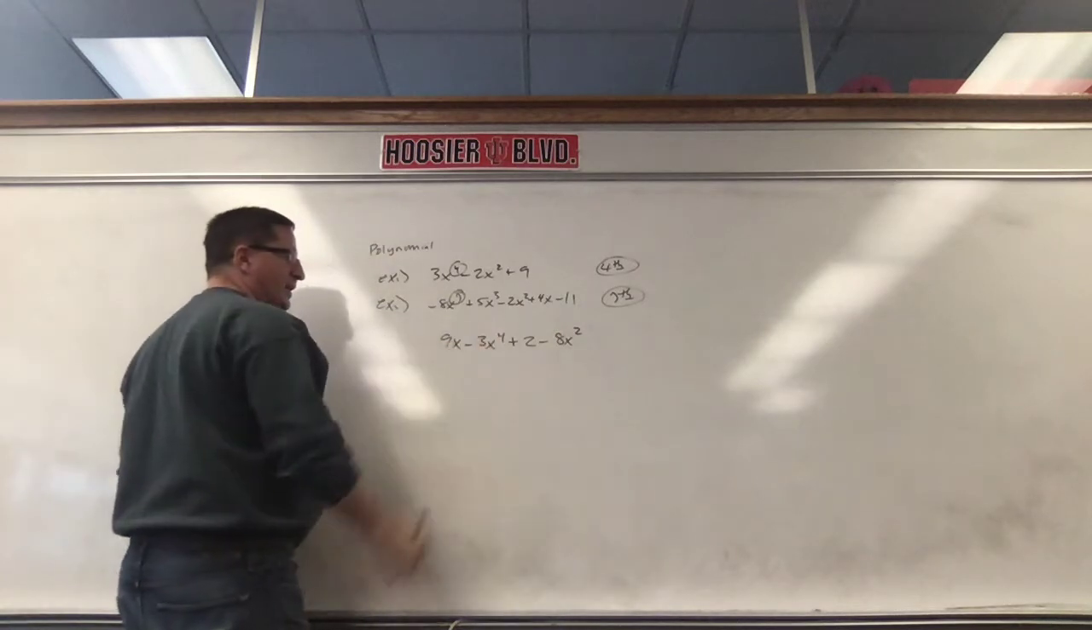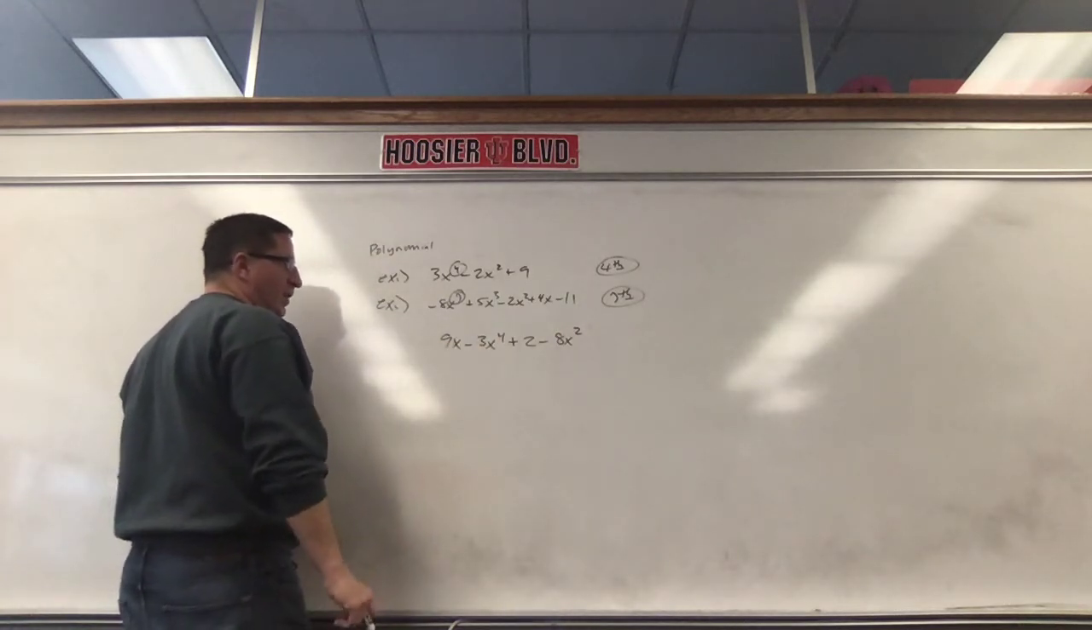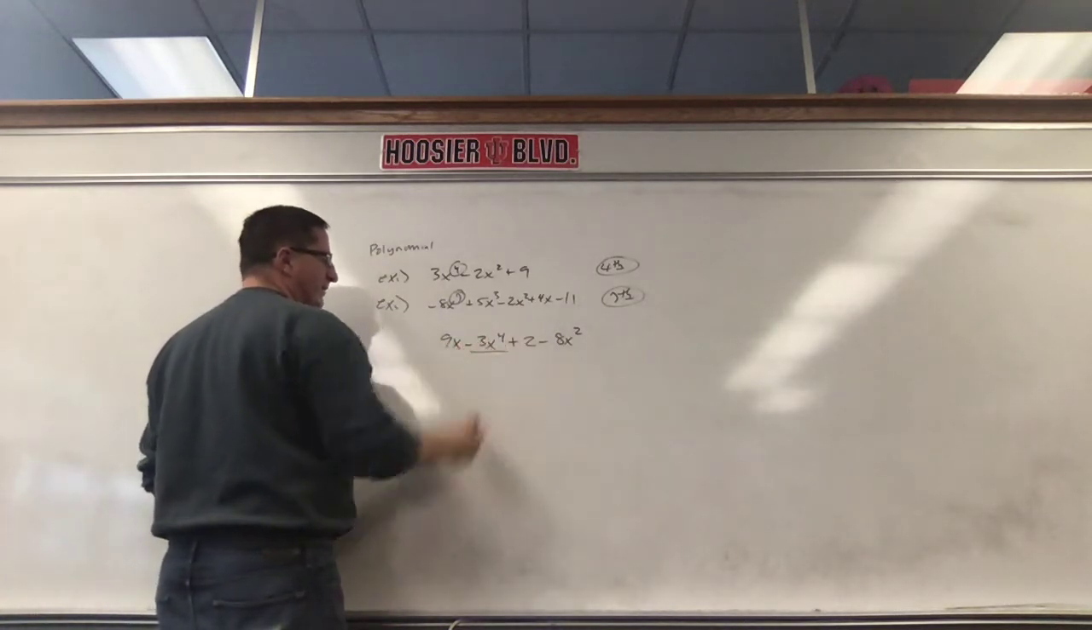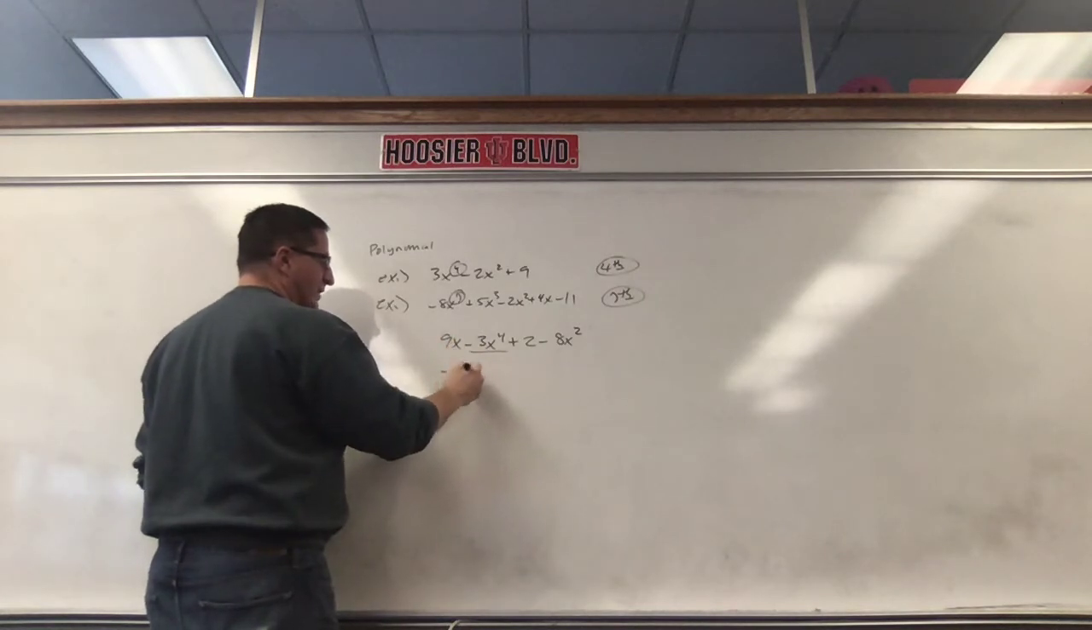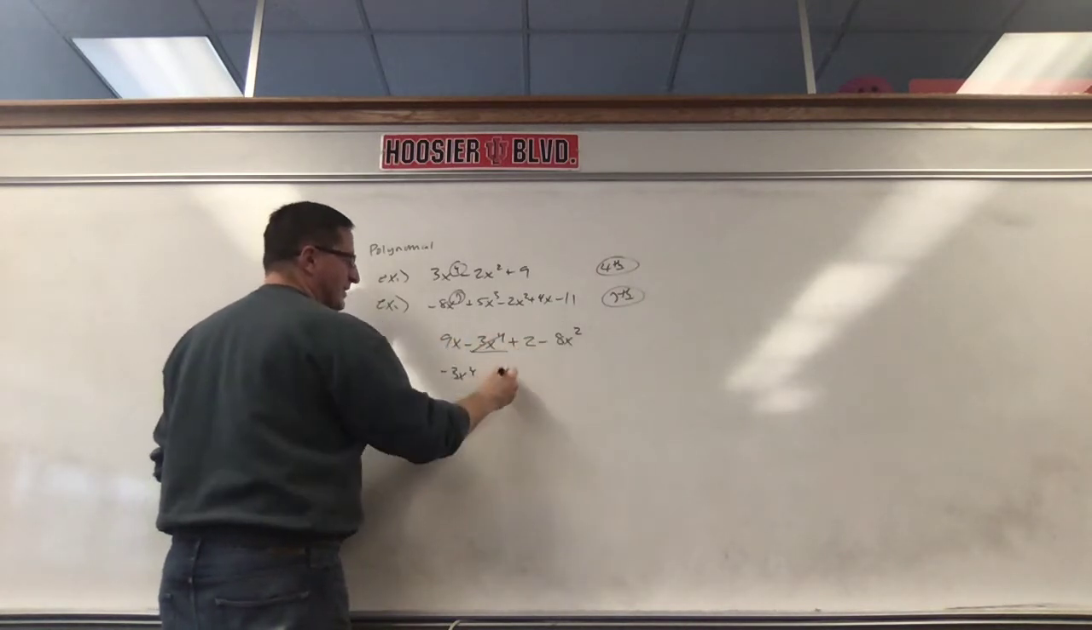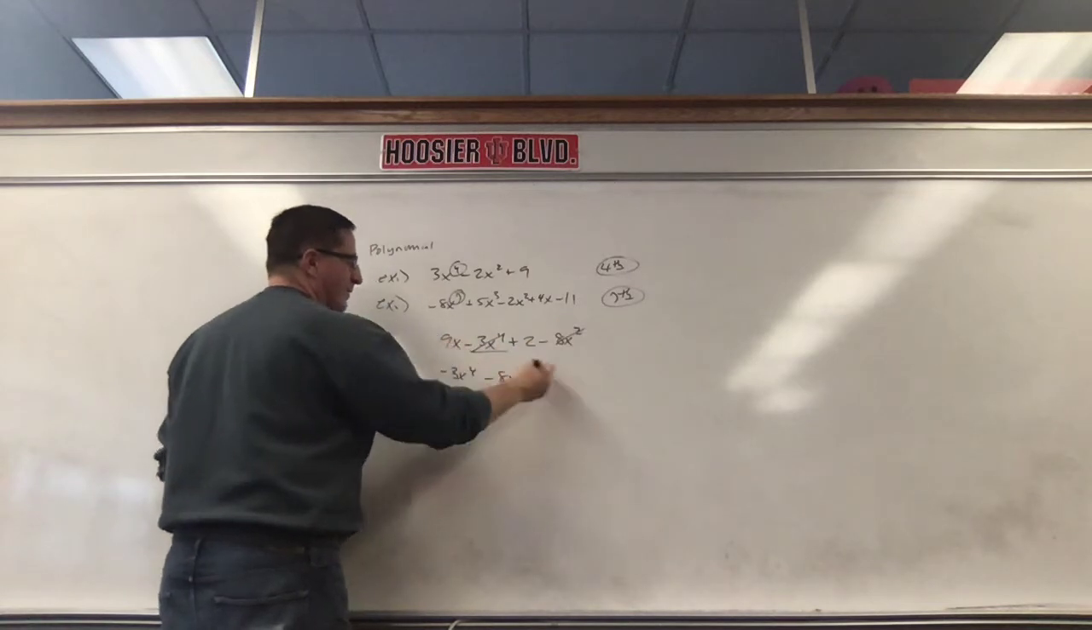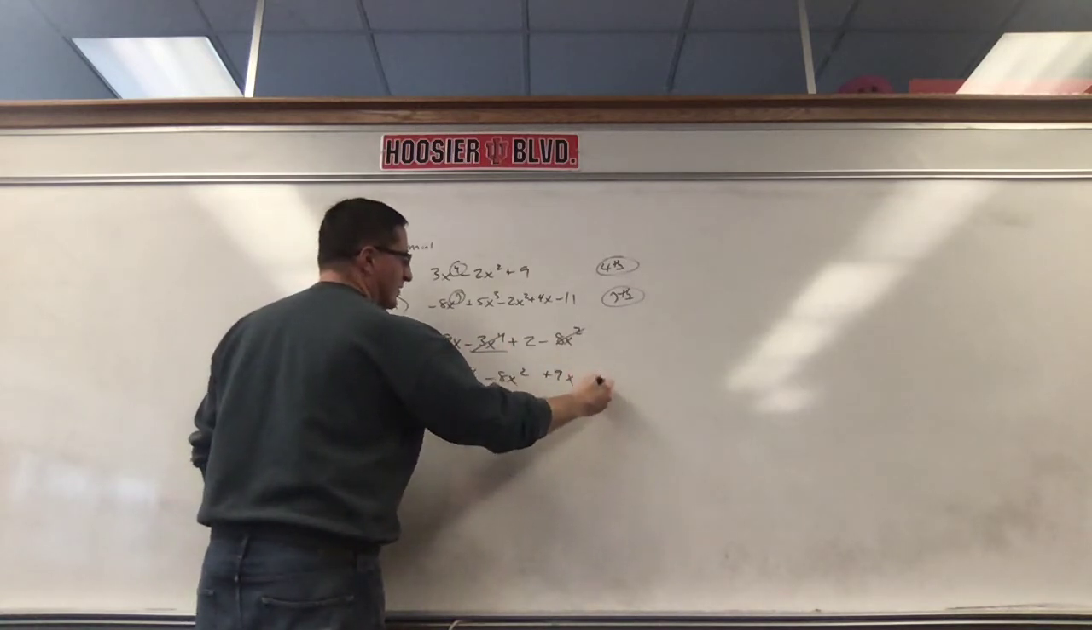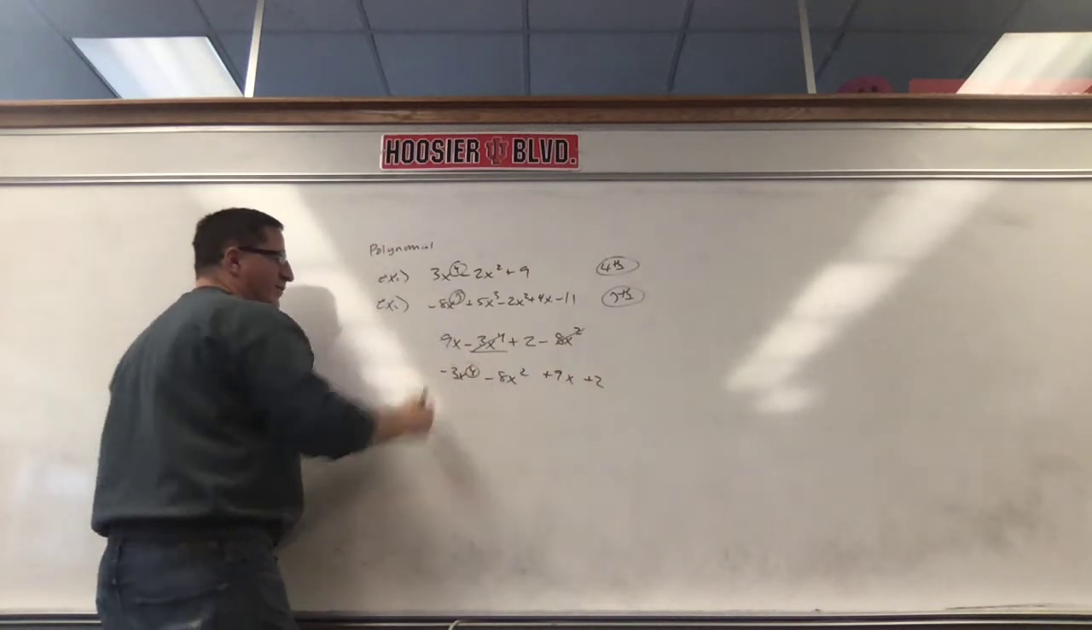That would be fourth degree, but it's not in standard form. In standard form, this term should have been first, but watch the negative, so negative 3x to the fourth. The next highest exponent is negative 8x squared, then positive 9x, and then positive 2. That's in standard form. That would be fourth degree.